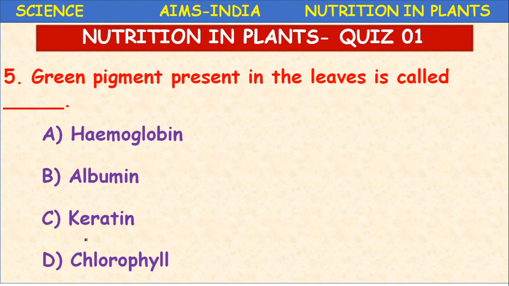What is that green pigment? Yes, chlorophyll. Chlorophyll is the green pigment present in the leaves in the special structure called chloroplast. Chloroplasts are the structures in which this chlorophyll pigment is present. Because of the presence of this pigment only, photosynthesis is possible.